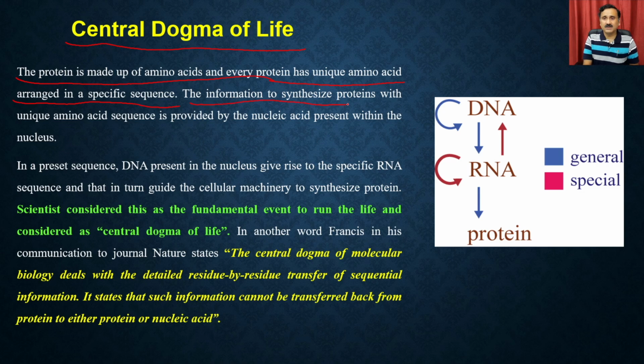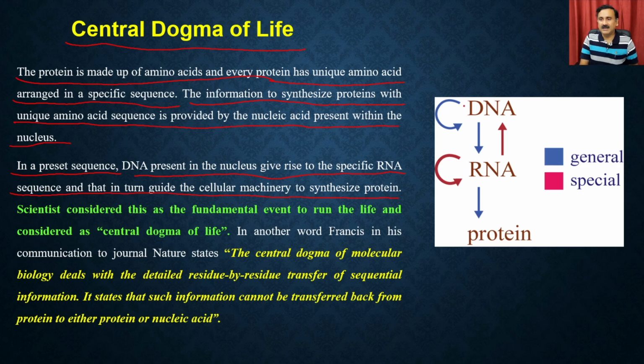The information to synthesize the protein with a unique amino acid sequence is provided by the nucleic acid present within the nucleus. In a preset sequence, the DNA present in the nucleus gives rise to the specific RNA sequence, and that in turn guides the cellular machinery to synthesize the protein.